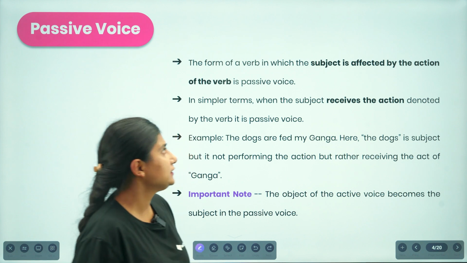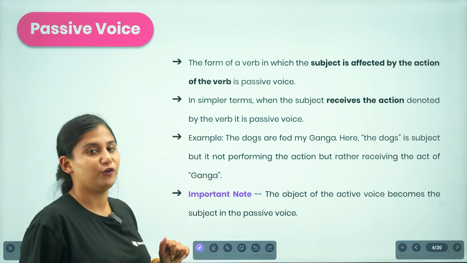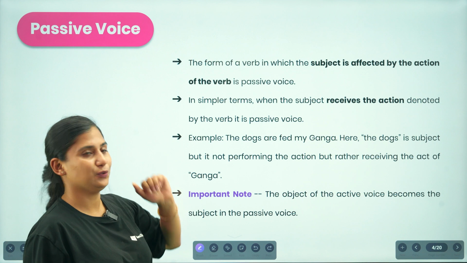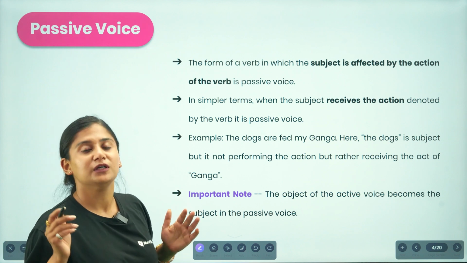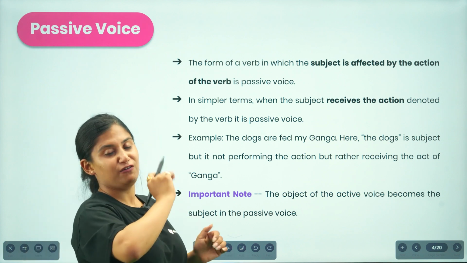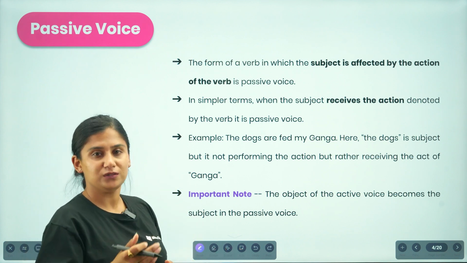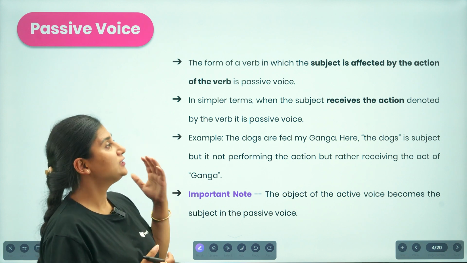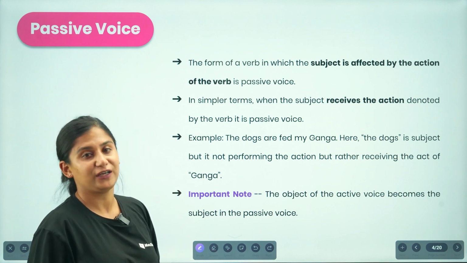Passive voice is also a form of verb in which the subject is affected by the action of the verb. Here in passive voice we also have a subject, but the subject is affected by the action.